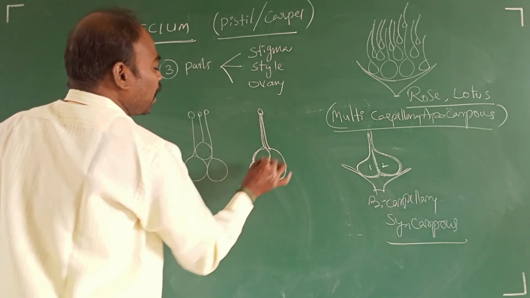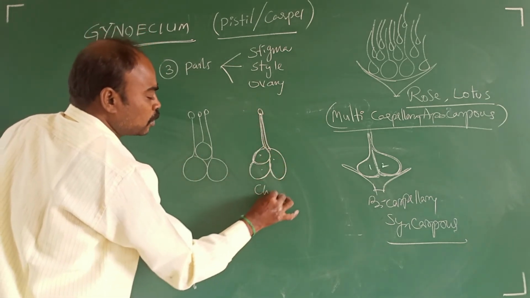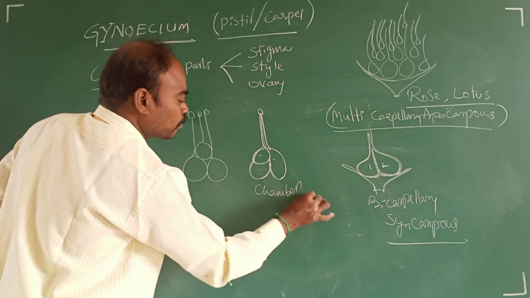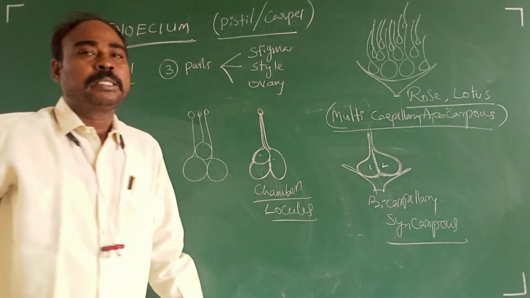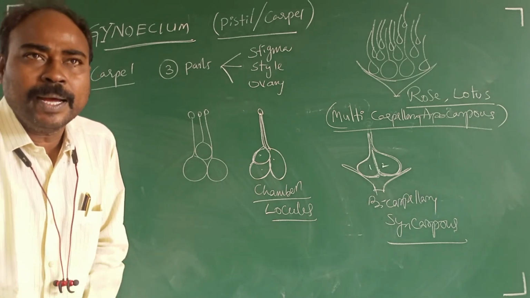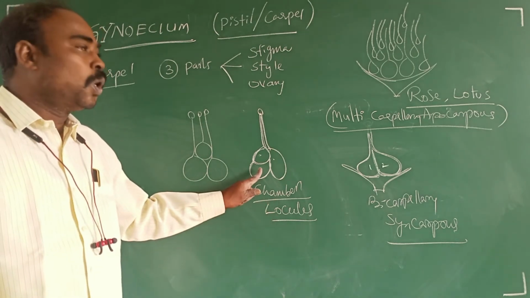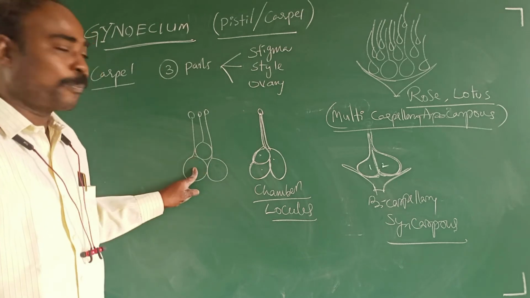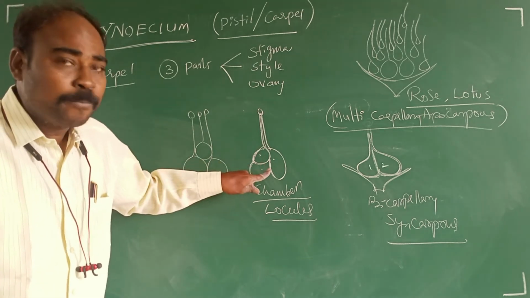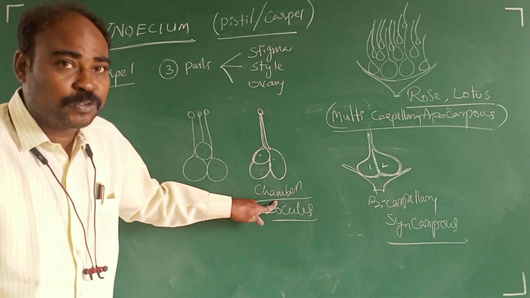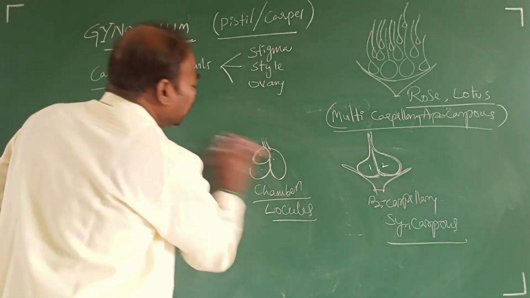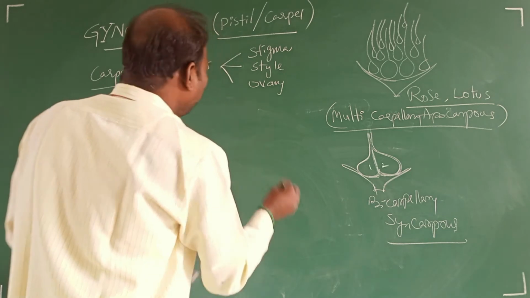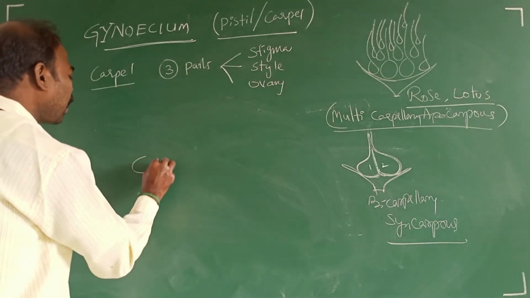By the fusion of carpels, they form chambers, that is locules. Chambers are otherwise called what? Locules. So by the fusion of carpels within the ovary, a number of chambers may develop. These chambers are called locules.